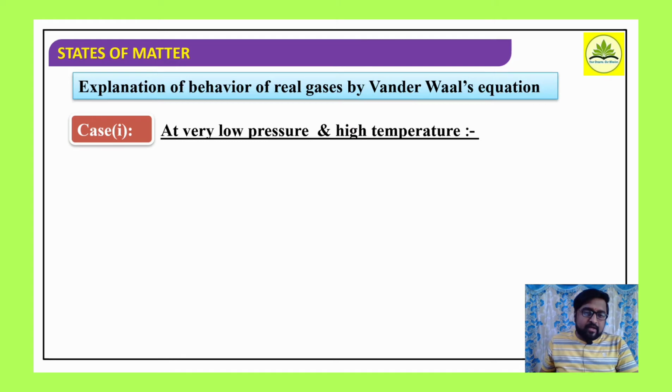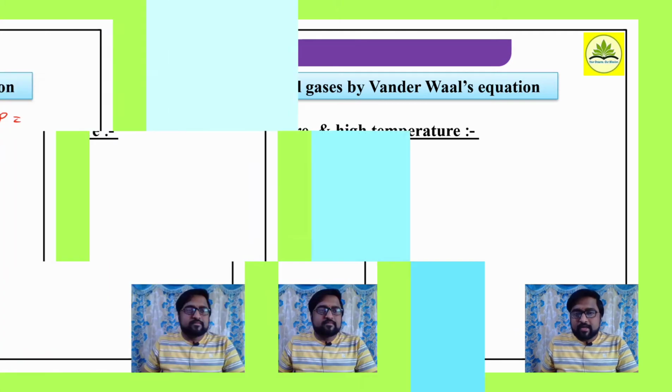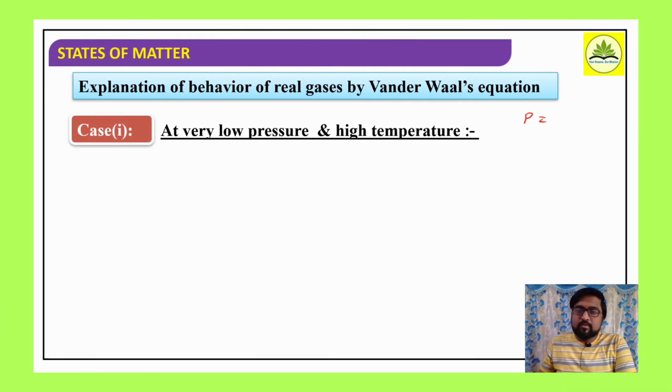Whenever I consider the van der Waals expression, we notice that there are two corrections. One is a pressure correction and another one is a volume correction. For n number of moles, the pressure correction is n square a divided by V square. Similarly, for the volume correction, it is nb. So here a and b are the constants, the van der Waals constants.